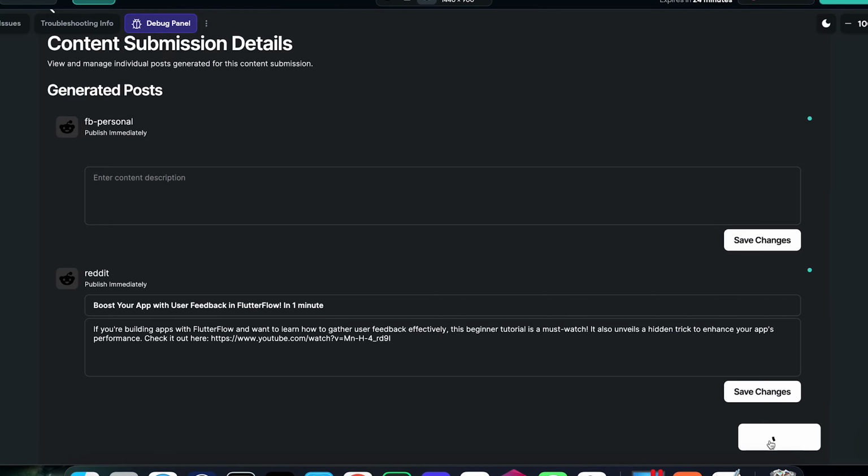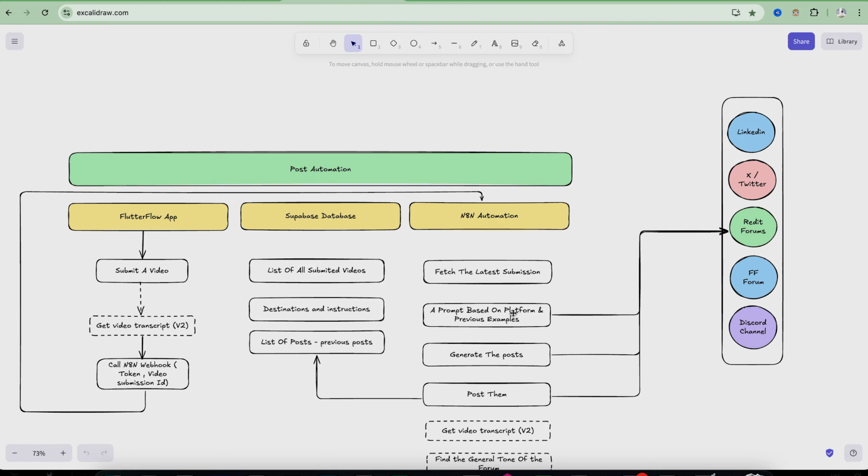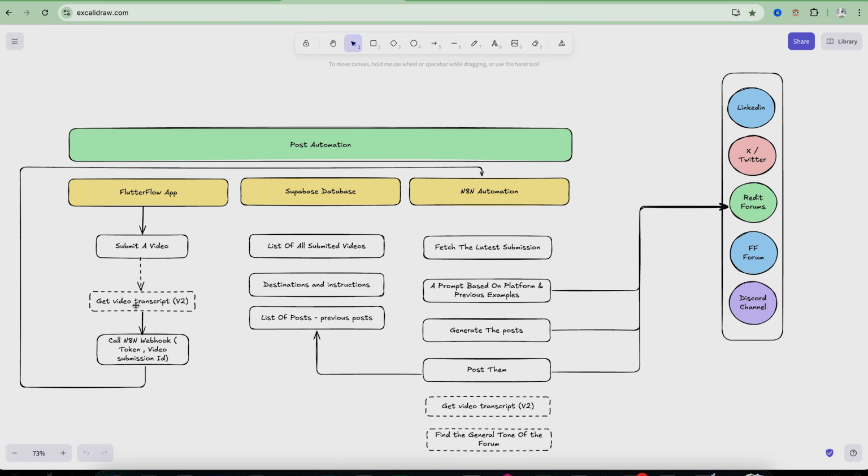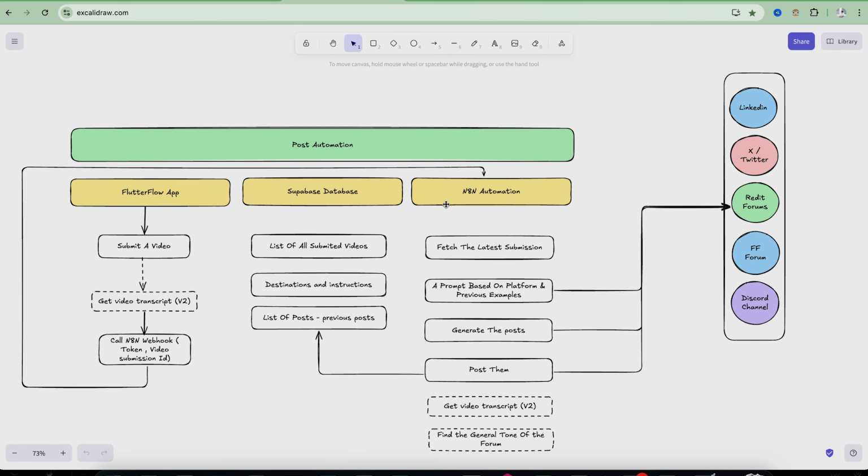So let's begin. N8N is amazing for this because it has a lot of pre-made solutions for these kinds of API interactions, and whenever I want to add a platform or remove one, it's just a few clicks. I'm not gonna change anything on the source code. It's gonna be amazing. I was planning to make the app get the transcript of the video so it knows a bit more about the video, but what do we do for version 2? Alright, now that we know what we are building, let me show you what we already have.